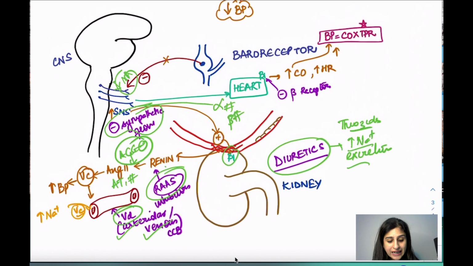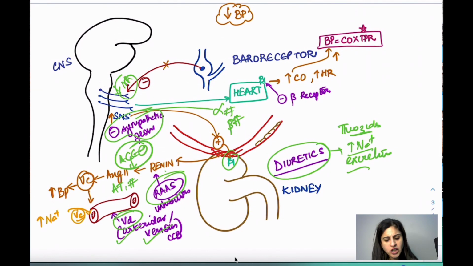So if you're clear about this pathophysiology, you will have no problem in understanding the mechanisms of the drugs. Already I've told you the major mechanisms involved. We will go through those groups one by one and see what their advantages and disadvantages are in different types of hypertension and how to select those drugs. Right? So this is the introductory lecture, and in the next lecture we'll start in detail about the drug groups.